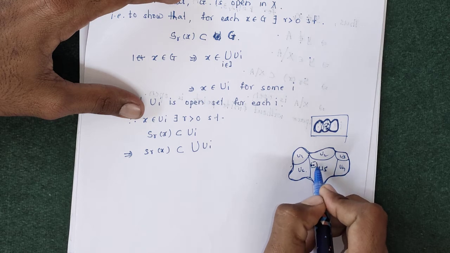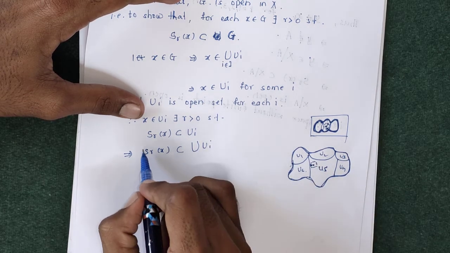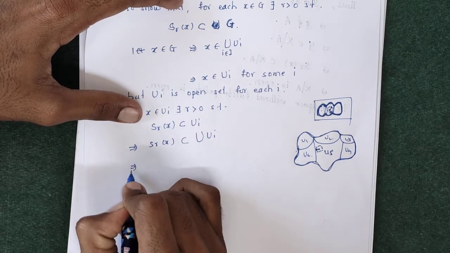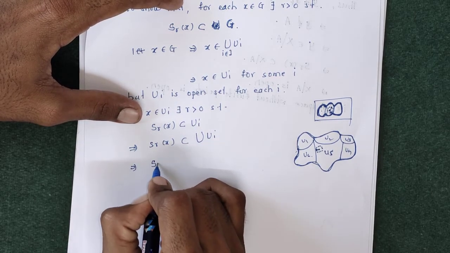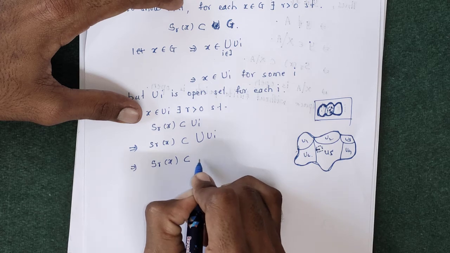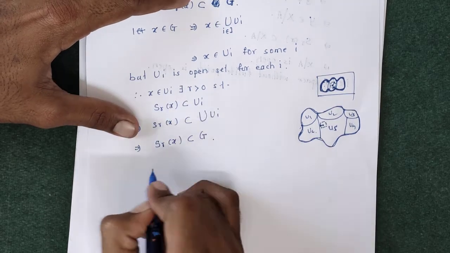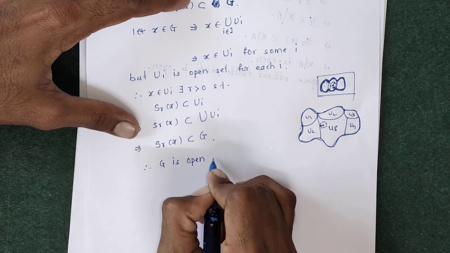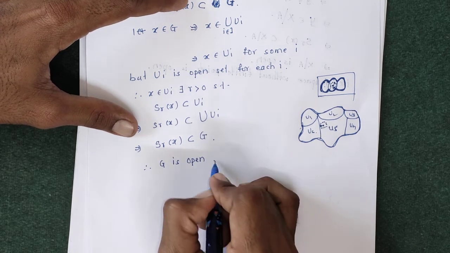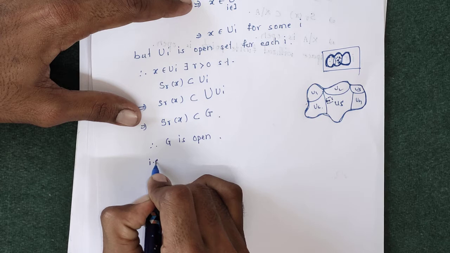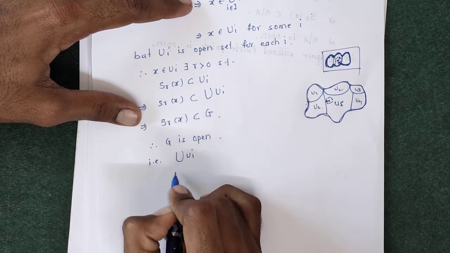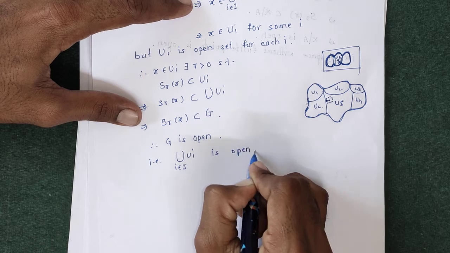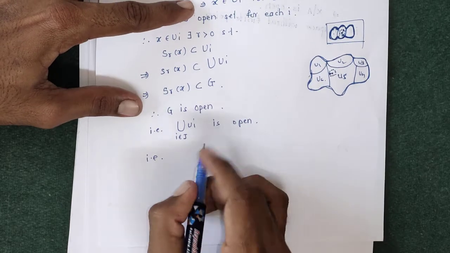So SR of X goes inside ui means SR of X goes inside the union of ui. That is, this SR of X is contained in G. Therefore G is an open set. G is open, that is, the union of ui, I belongs to the index set, is an open set, that is, the arbitrary union of open sets is open.